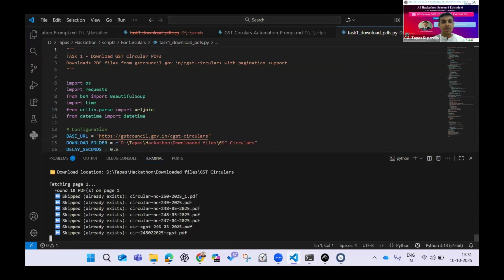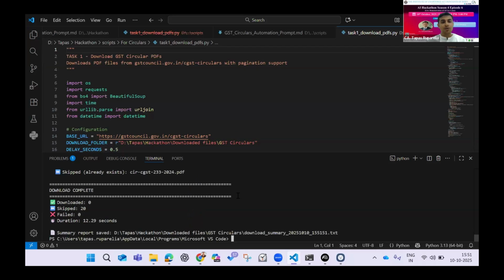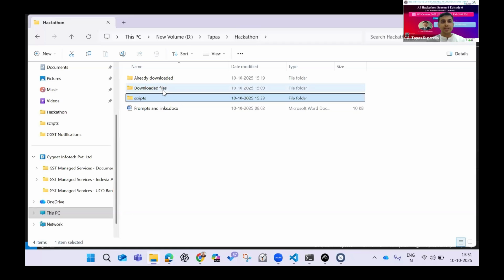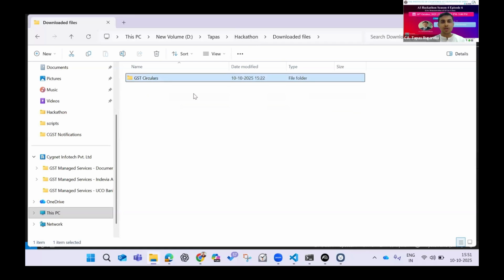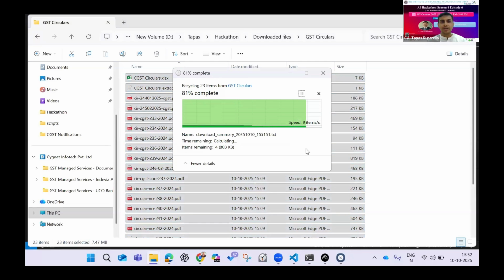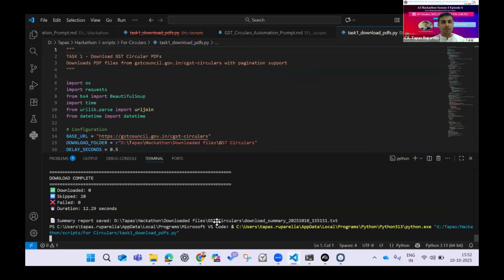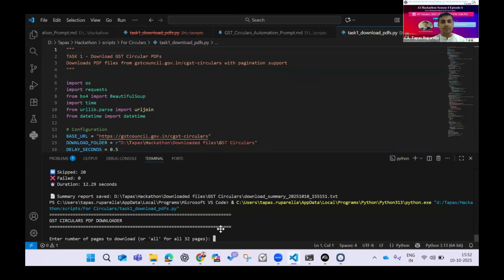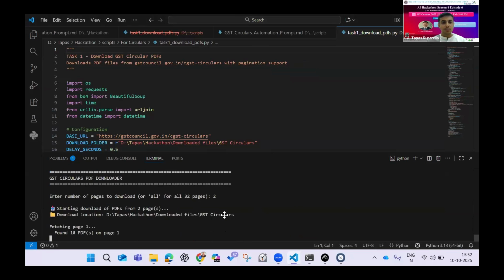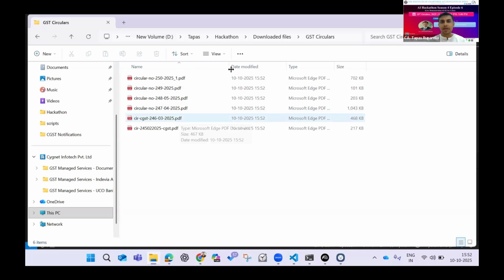So it has started downloading and it is skipping all the files that already exist. The path that I had given, just to test my prompt and my code, already had all the circulars available, and that is why it has skipped them. I will show that all the circulars are already existing. For the purpose of demonstration, I will delete all these circulars, come back here, and run the code. It will again ask me how many pages. I will now enter 2, and it has started downloading. You can see it download here, and if I come back here, the circulars are getting downloaded.